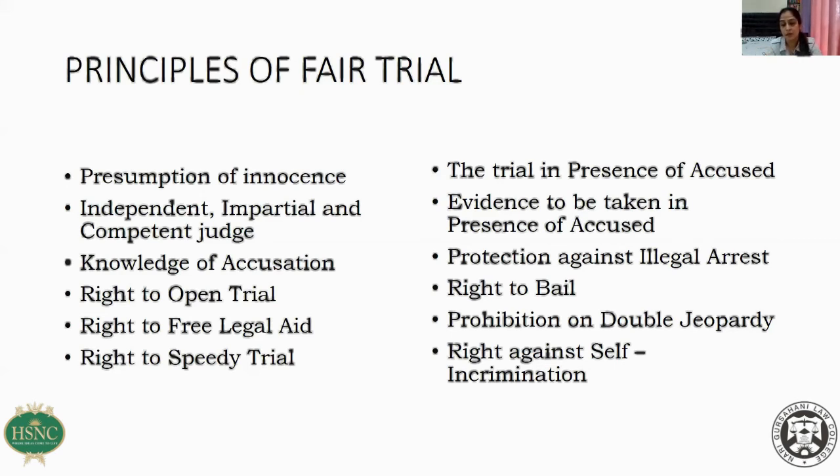I'll give you an example. Say there is a sessions trial which is pending, where a lady has filed a complaint of rape against an XYZ person. After the prosecution has opened its case, and the accused has not made any discharge application, the second step is that the prosecution will put its witnesses in the box. Obviously, the first choice of witness is always the complainant herself. So the prosecution will put the victim in the box.